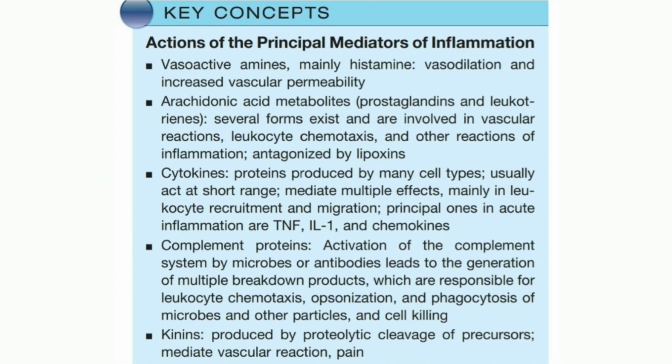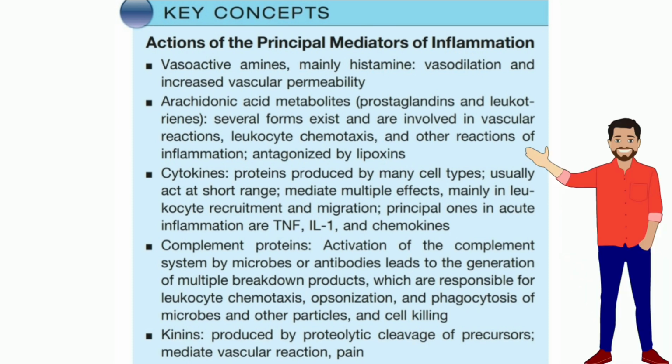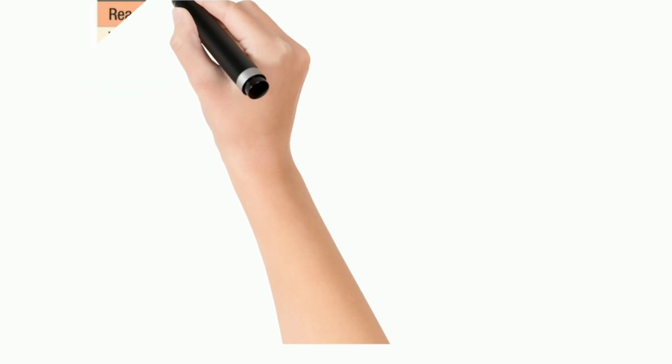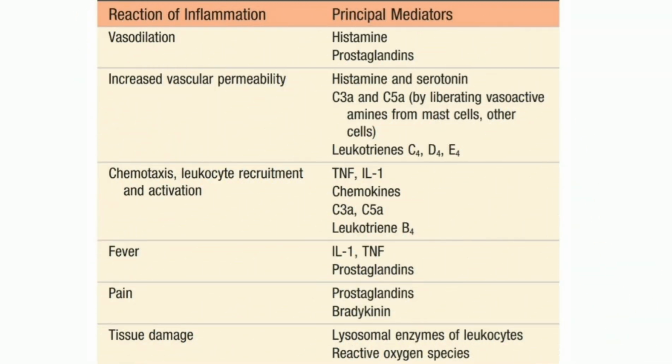We will be discussing further the actions of the principal mediators of inflammation in our subsequent videos, such as vasoactive amines related to the blood vessels. What are the actions? We will be discussing these in our subsequent videos, so stay tuned. And also we will talk about the reactions of inflammation. What is inflammation? We will try to define and break down the definition of inflammation. What are the peculiar characteristic cardinal signs of inflammation?